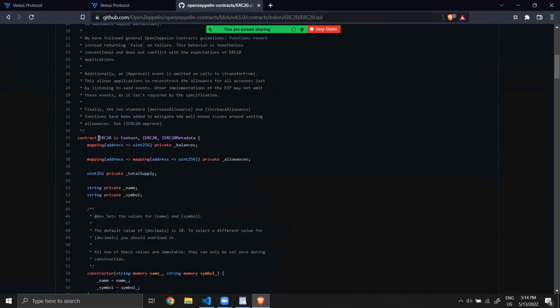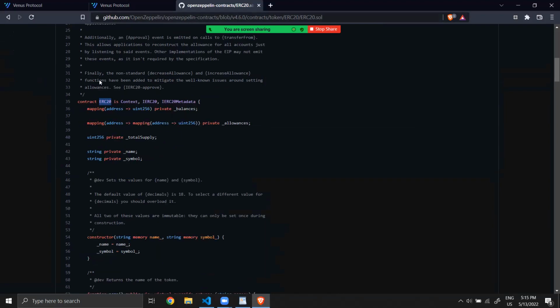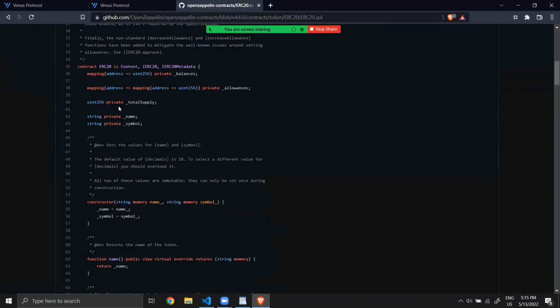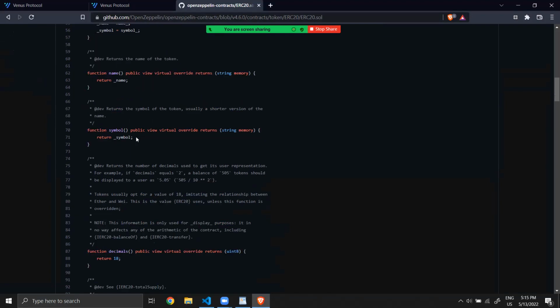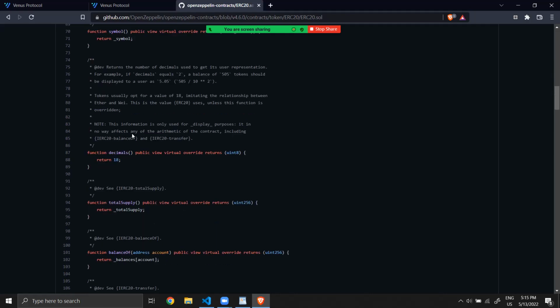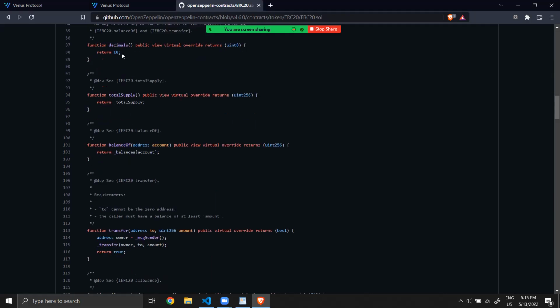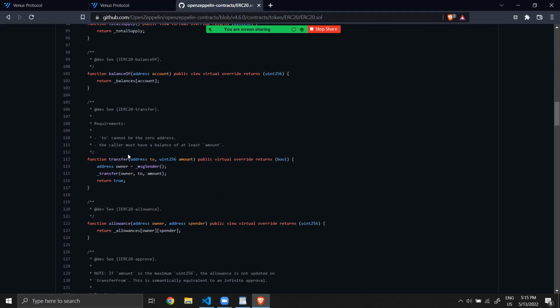You can see that this is in Solidity, a programming language. ERC20 has a total supply, a name, a symbol, and also a number of decimals.